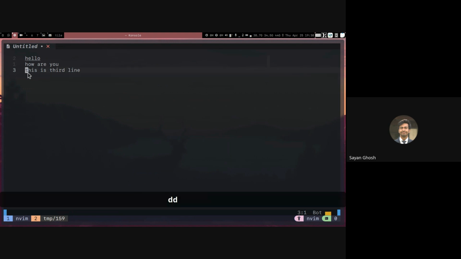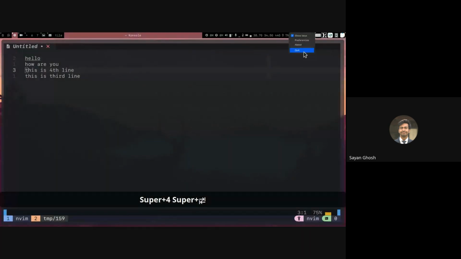Whereas if my cursor is in line 3 and I do capital P, then it will print above this. So this will then become line 4 and the printed thing will become line 3. Right, so now we have it this way. This is 4th line, this is 3rd line. Right, so let me stop this.